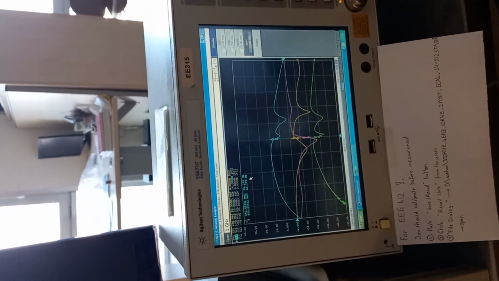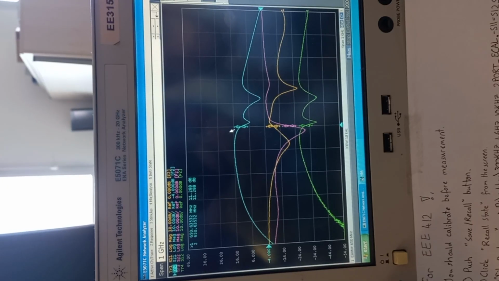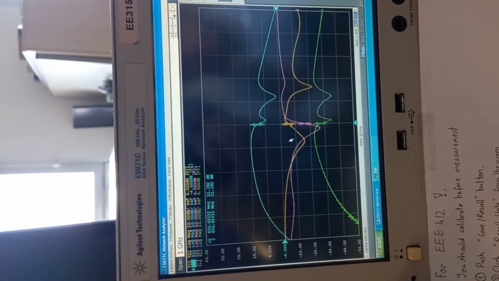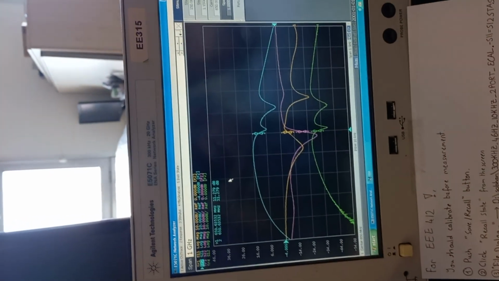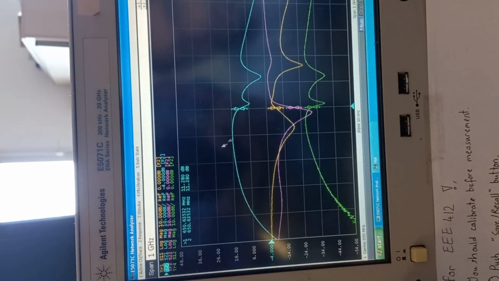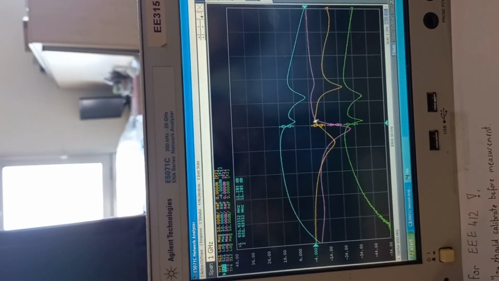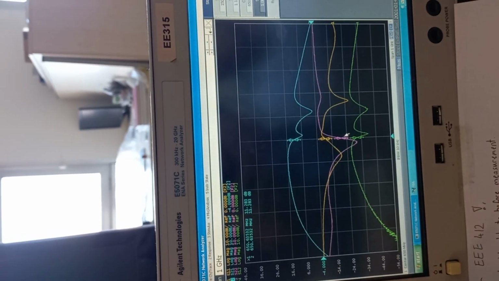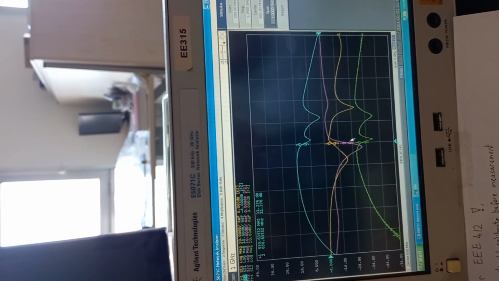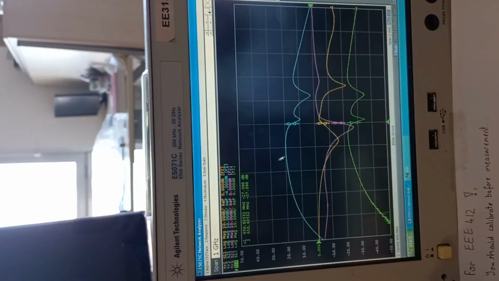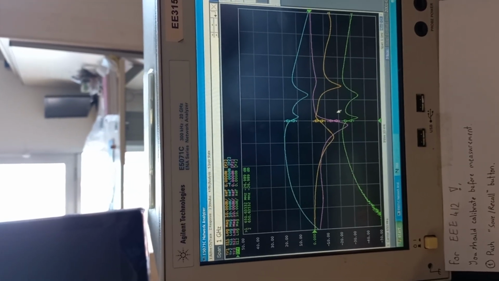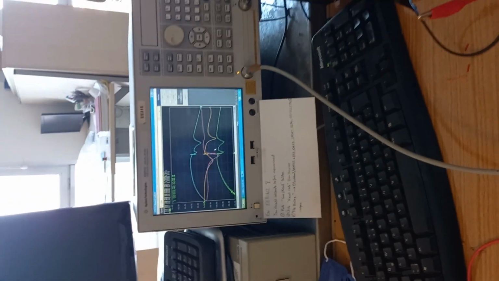Here in the vector network analyzer, you can see the S parameters of this low noise amplifier. This is our center frequency, this section here. As you can see, we have 11.2 decibels of gain, around minus 12 dB of S11 and S22, input return loss and output return loss, and we have minus 27 dB reverse gain of our low noise amplifier.